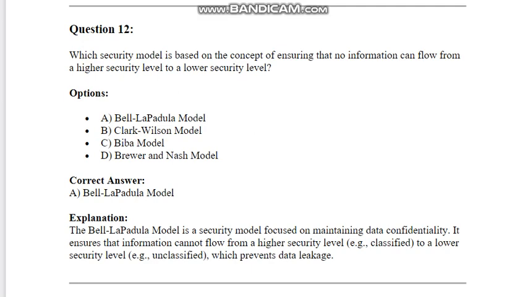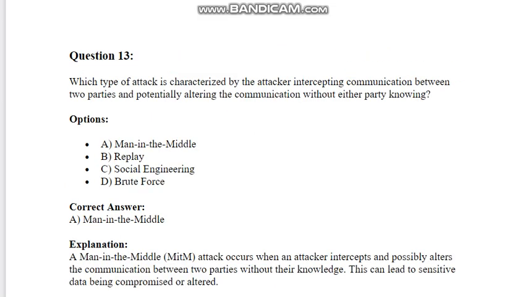which prevents data leakage. Which type of attack is characterized by the attacker intercepting communication between two parties and potentially altering the communication without either party knowing? Options: A. Man-in-the-middle. B. Replay. C. Social engineering. D. Brute force. Correct answer: A. Man-in-the-middle. Explanation: A man-in-the-middle (MITM) attack occurs when an attacker intercepts and possibly alters the communication between two parties without their knowledge. This can lead to sensitive data being compromised or altered.